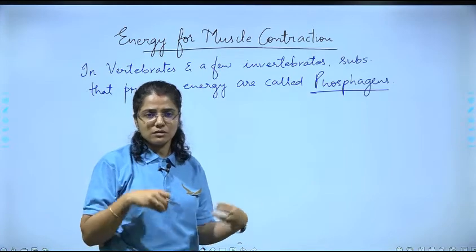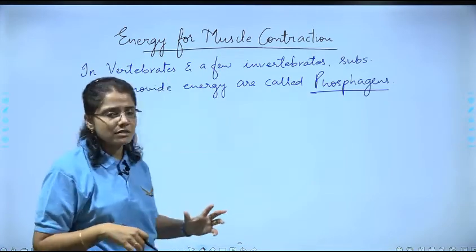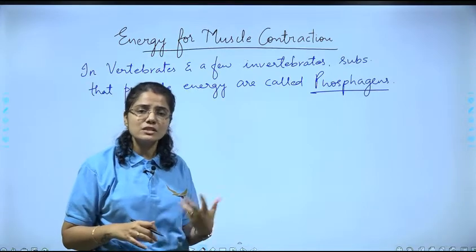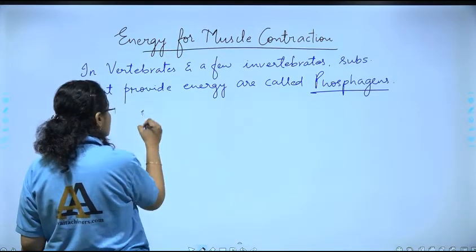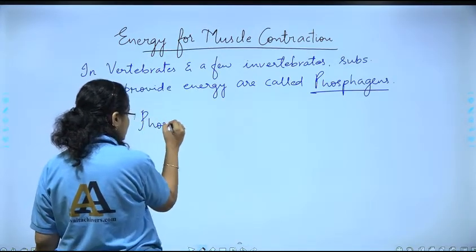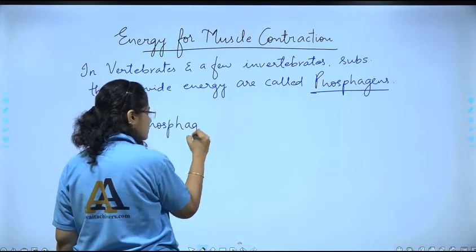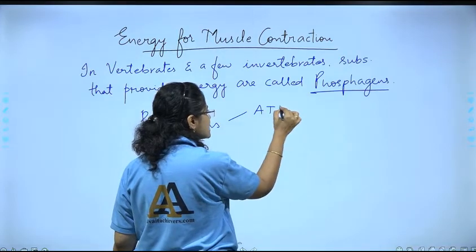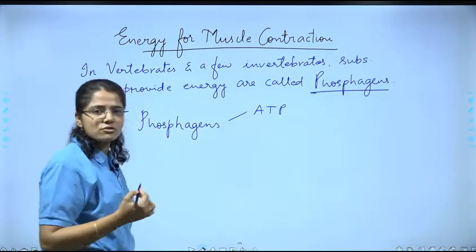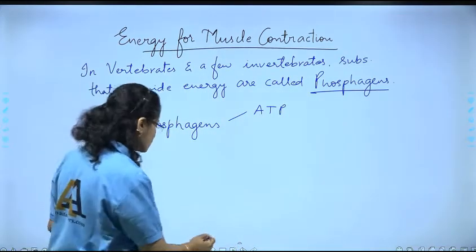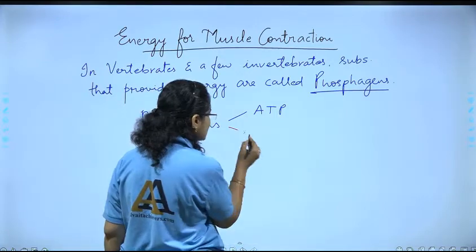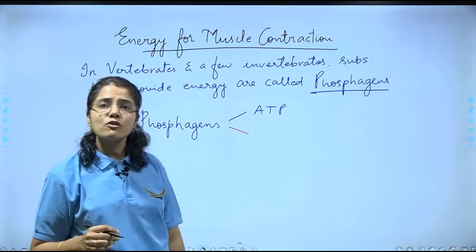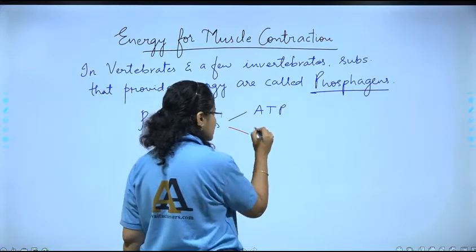So, in case of vertebrates and a few invertebrates, which are the phosphagens? One is, of course, we know that we are utilizing ATP. तो एक phosphagen जो है वो ATP है, पर जो दूसरा है, the other one is phosphocreatine.